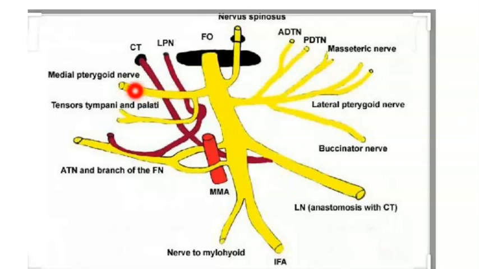It supplies the medial pterygoid muscle as well as the tensor tympani and tensor palati muscle. So this was about the main trunk of the mandibular nerve.